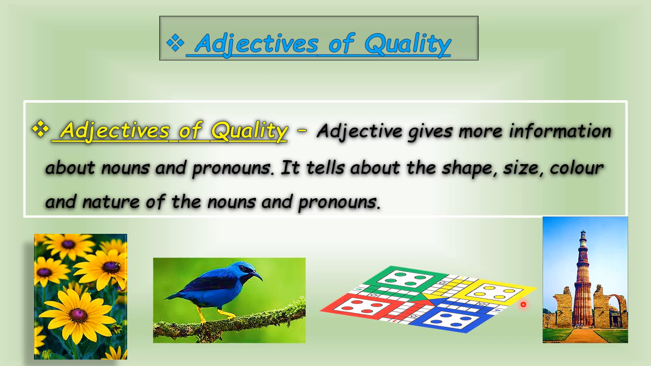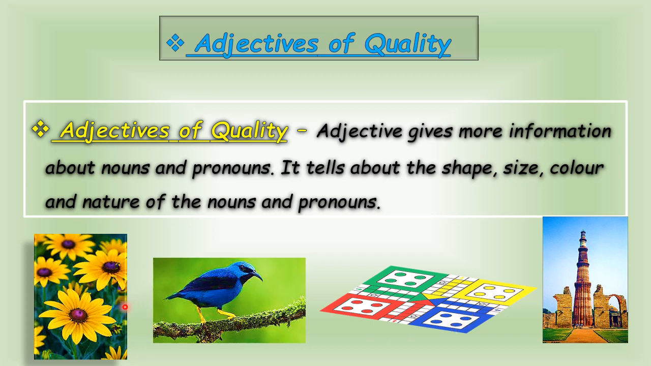And now come to this third picture. What is this? This is a game. What is the nature of this picture? It is a game. And what is a game, children? We play a game. So if I ask you to describe this game, which game is this? This is Ludo. This is square shape. And this board has how many colors? 4 colors. Red color, green color, yellow color and blue color.